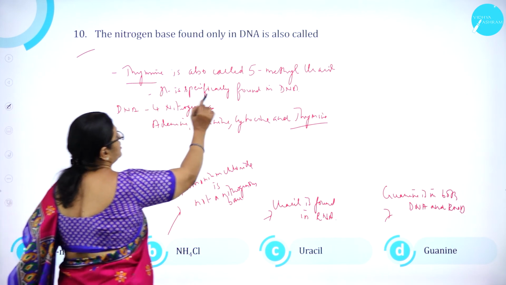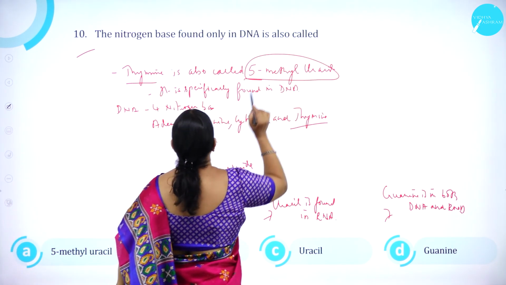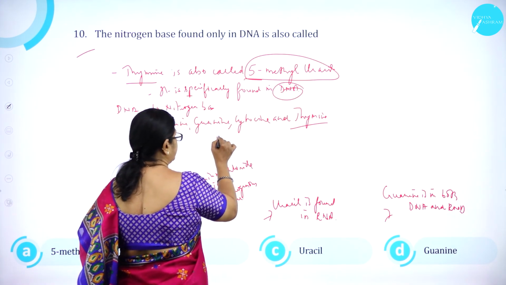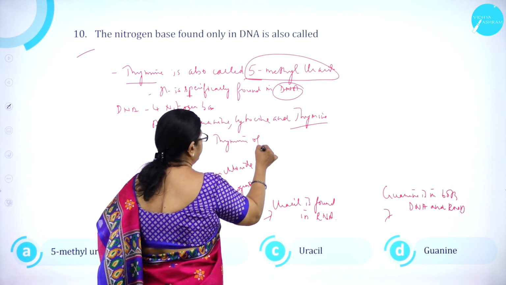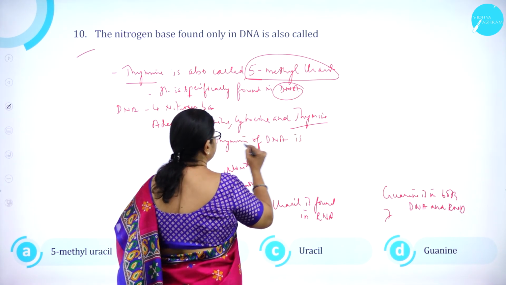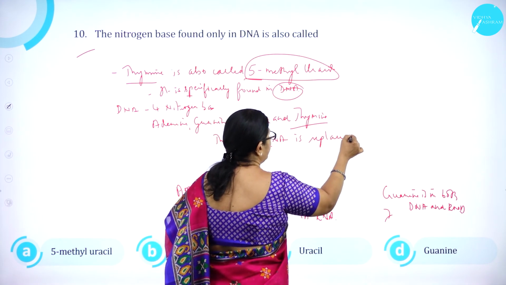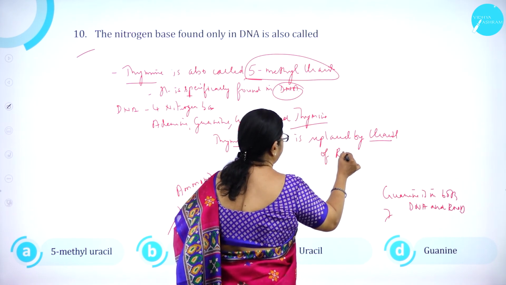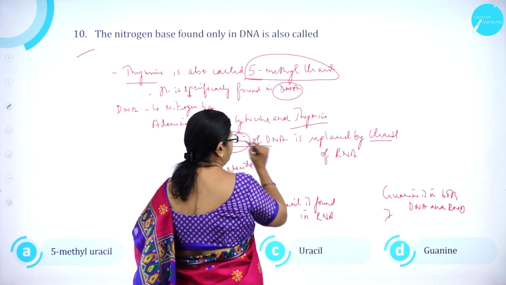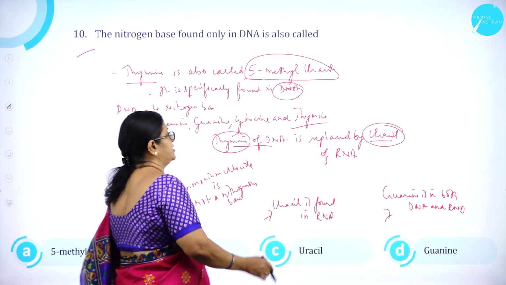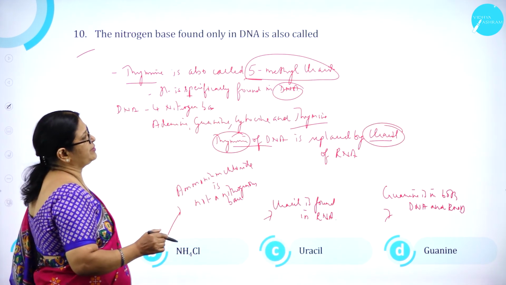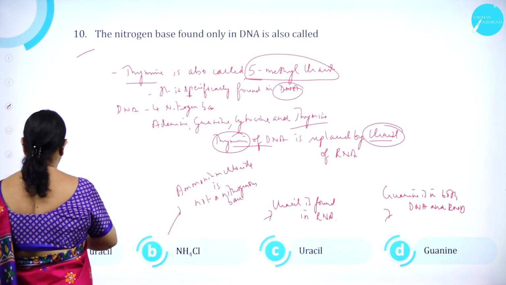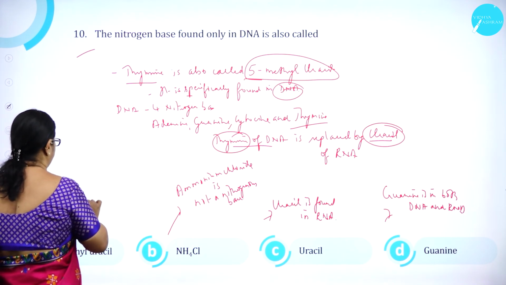Thymine of DNA is also called as 5-methyl-uracil. And it is specifically found where? Only in DNA. So the thymine of DNA is replaced by uracil of RNA. So in DNA it is thymine and in RNA it is uracil. So it is also called as what? 5-methyl-uracil. Option A, 5-methyl-uracil. Option 5-methyl-uracil is nothing but what? Thymine.